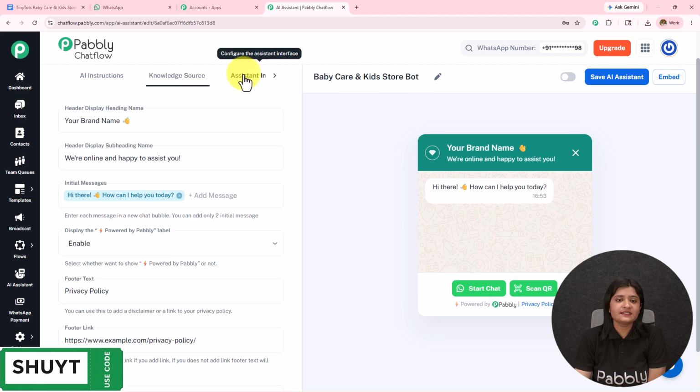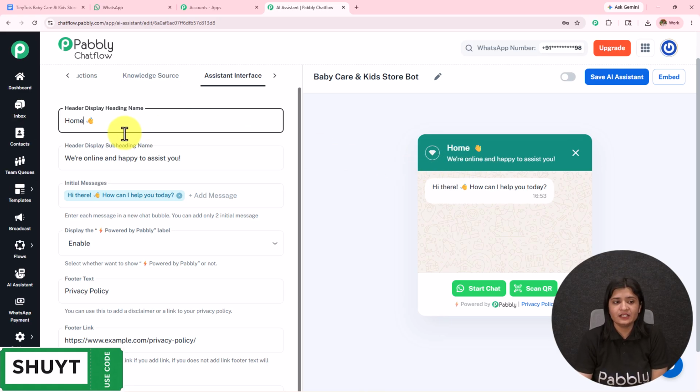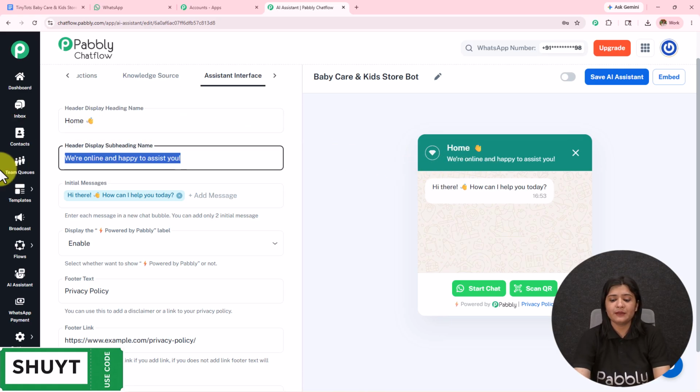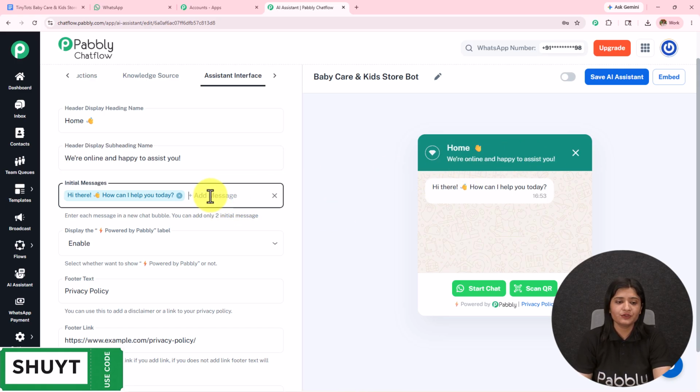Moving on towards the assistant interface, over here I am going to give it a name like this. So you can see it is changing over here. You can name this according to the requirement. Same goes for this subheading. If you want to keep it, you can keep it. If you want to remove it, you can do that.